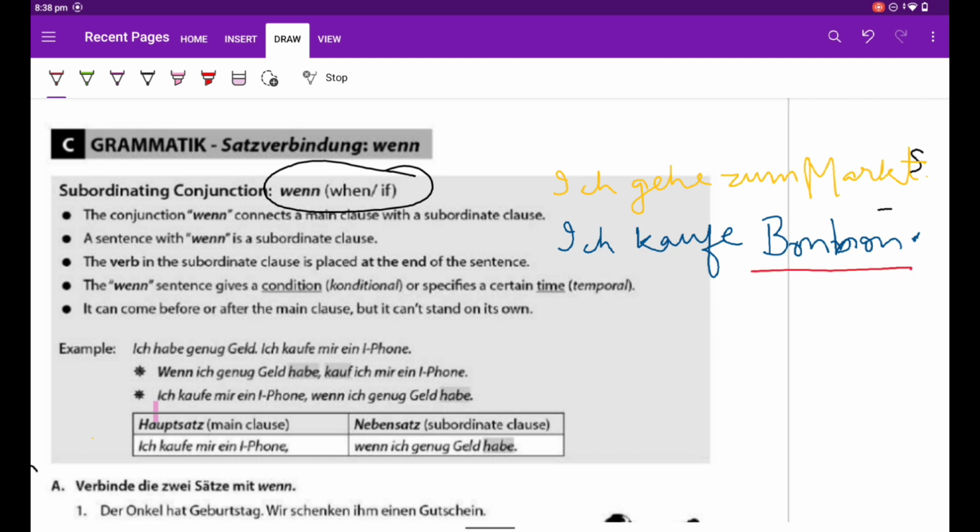Or when the person buys toffee, then he goes to the market. Yes, when a person goes to the market, then only he or she can buy toffee. So the condition, when is a conditional conjunction. The condition is that when the person goes to the market. So when will be applied with this one sentence.